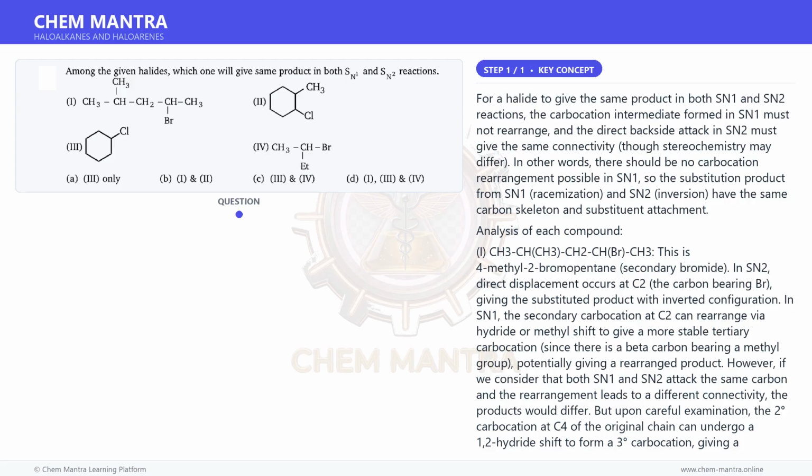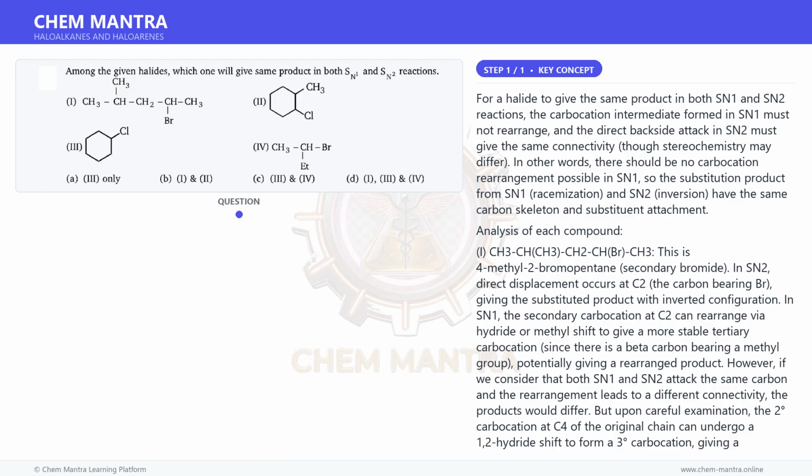For a halide to give the same product in both SN1 and SN2 reactions, the carbocation intermediate formed in SN1 must not rearrange, and the direct backside attack in SN2 must give the same connectivity, though stereochemistry may differ. In other words, there should be no carbocation rearrangement possible in SN1, so the substitution product from SN1, racemization, and SN2, inversion, have the same carbon skeleton and substituent attachment. Analysis of each compound.